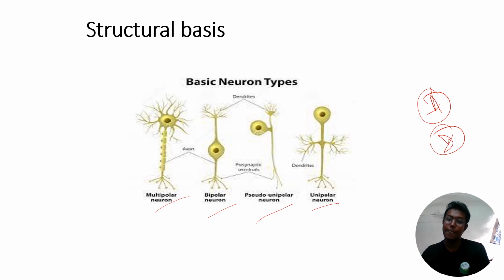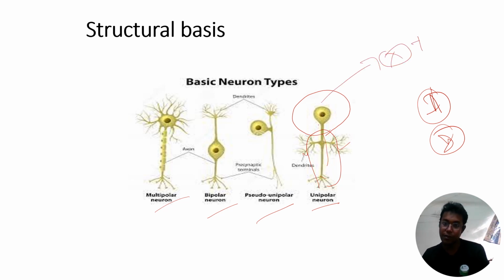Axon and dendron. Look, this is the cell body. Here only one axon is present, this one is the axon, and this one is the axon collateral. But from the cell body itself, there is no dendron. So that is called unipolar. That means in unipolar, the dendron is absent. Only one axon is present, but some dendrons can be found in the axon collateral. That doesn't matter. We have to check whether a dendron arises from the cell body or soma. If a dendron does not arise from the cell body or soma, we can say that is your unipolar.